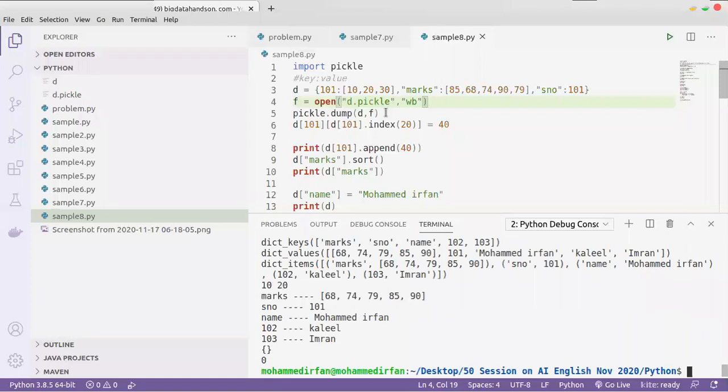We can read the file by using the pickle library. So the D dot pickle is a different file, right? It is not the third line of the D dictionary, right?